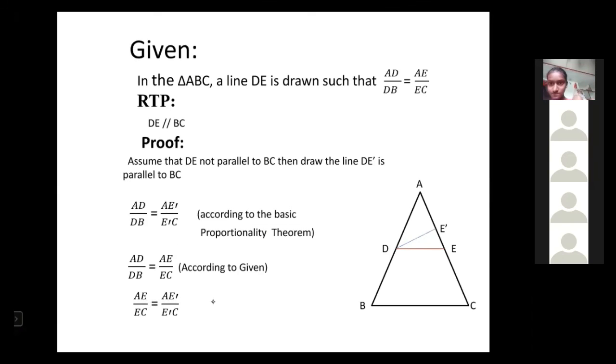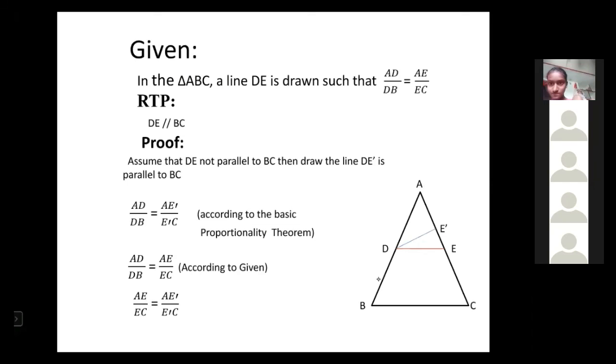Is it clear? Did you understand this? Yes, sir, we understood. Okay. Simply, it is given that DE is parallel, which we have to prove. But I assumed that DE is not parallel and DE dash is parallel. If DE dash is parallel, the basic proportionality theorem says the parallel line divides the other two sides in the same ratio.